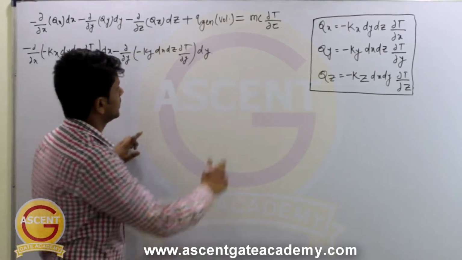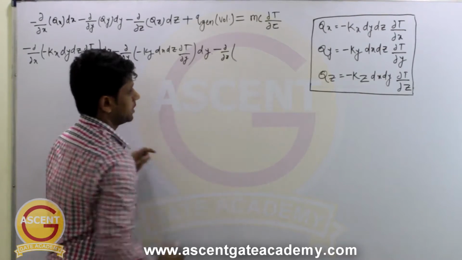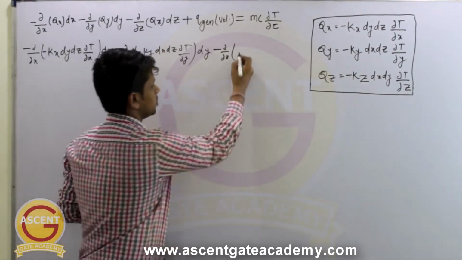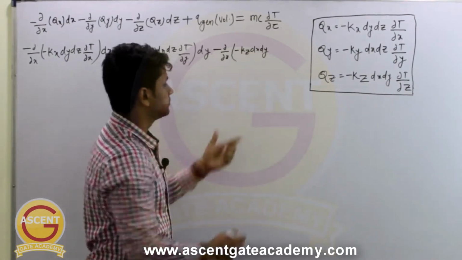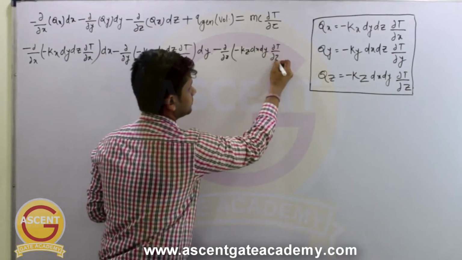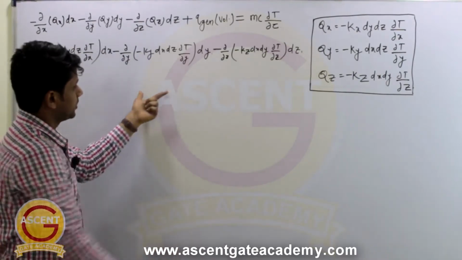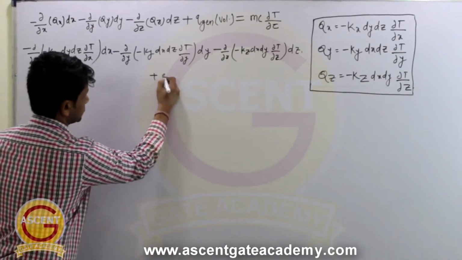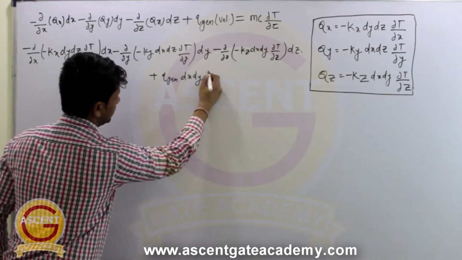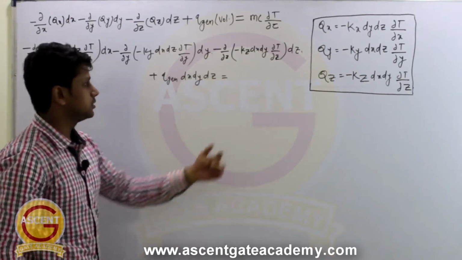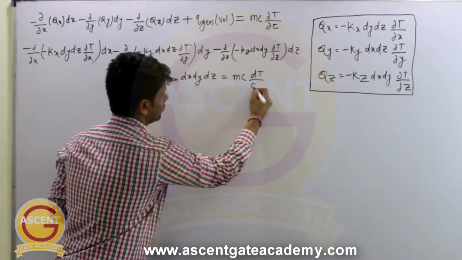Similarly for this qz, it will become minus del by del z, in brackets we put the value of qz, so it will be minus kz dx dy into del t by del z, into dz, plus there will be the energy generation value, plus Q generation into volume dx dy dz, is equal to this energy stored, so mc dt by d tau.